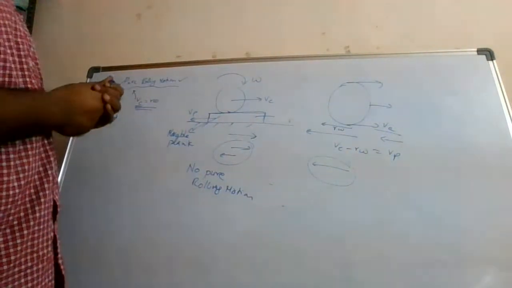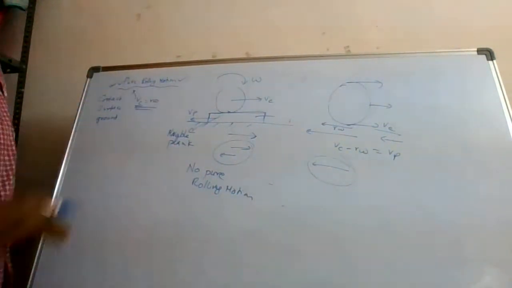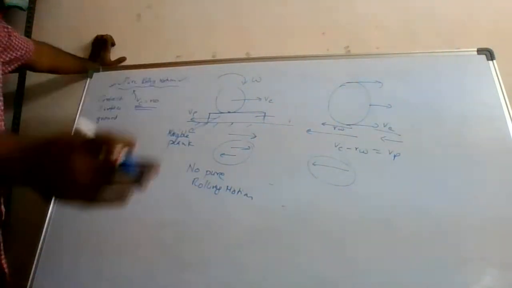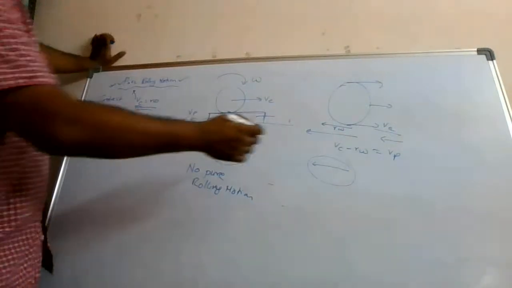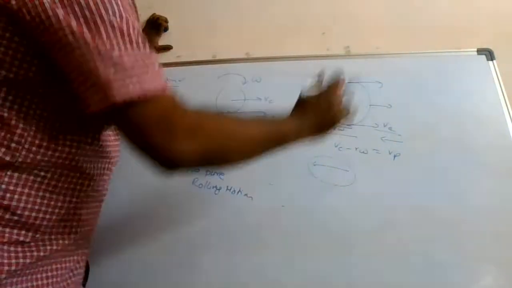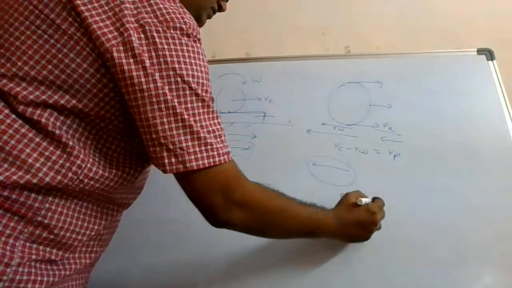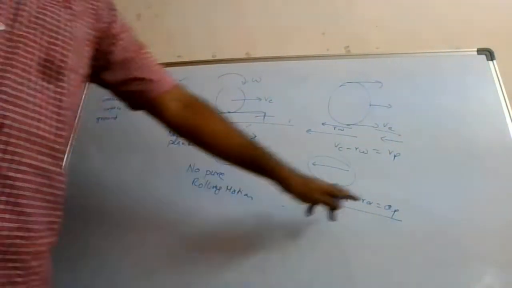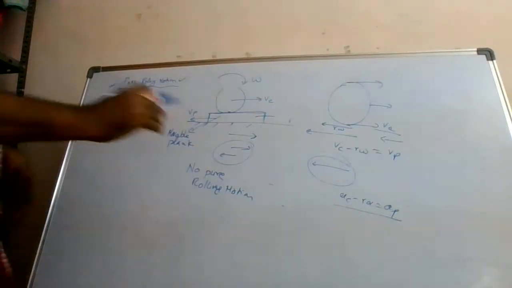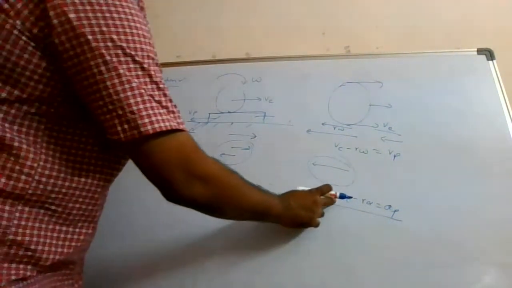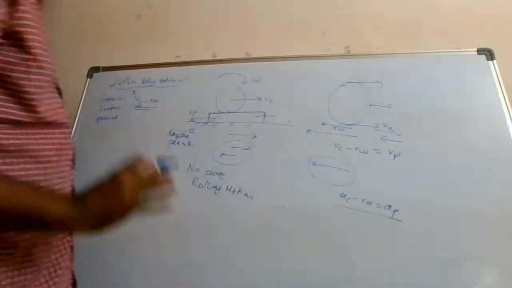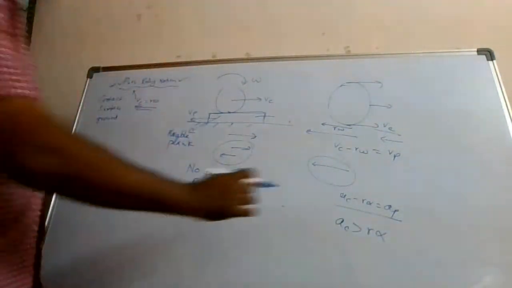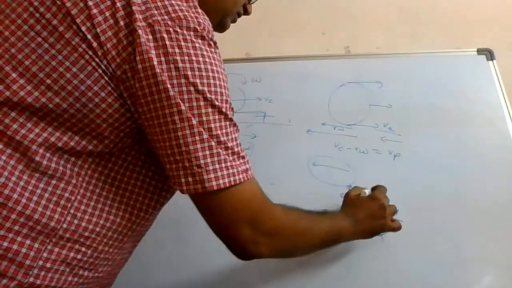And if you want to understand this, first you have to see whether the condition for pure rolling motion can be possible or not. And once you have established that it is possible, for velocities you can write for the acceleration also. Differentiate both sides, you get what? AC minus R alpha is equal to AP. So in terms of acceleration, this is the condition. So here, to be more precise, AC minus R alpha should be equal to AP means what? Here AC must be greater than R alpha. This is like 40 minus 30 is equal to 10.